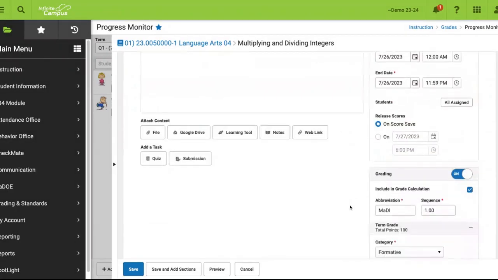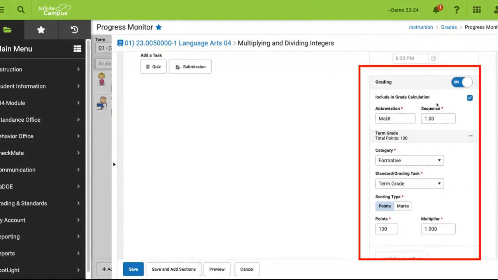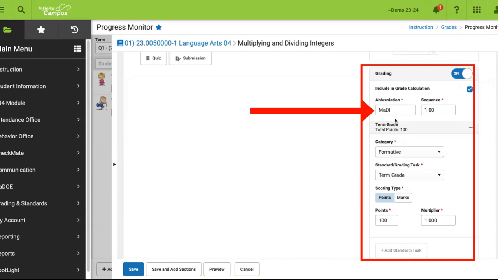The next section in assignment setup is the grading component. Notice that by default, grading is turned on for the assignment. If you do not intend to grade the assignment, simply turn this off. The assignment that you're creating will by default be included in the grade calculation. Uncheck this box if you do not wish this to be. The abbreviation for the assignment is auto-generated based on the title of the assignment. Feel free to change the abbreviation.